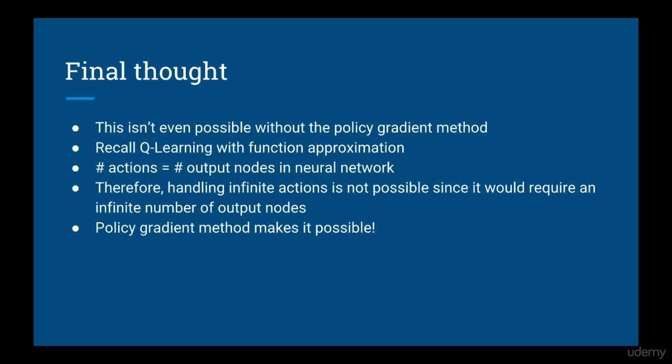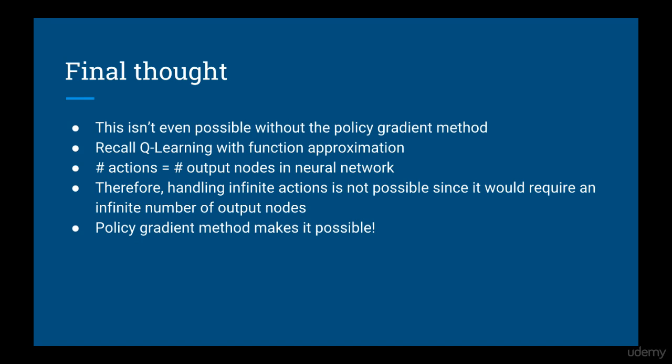One last thing to think about. This wouldn't be possible if we didn't have policy gradient methods. Consider regular Q-learning with function approximation. Function approximation of the action value q lets us handle infinite state spaces, but not infinite action spaces. Remember our earlier strategy. We created a different linear model for each action, and then took the argmax in order to determine what action to do at any step.